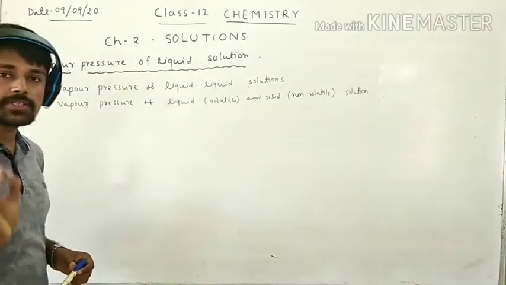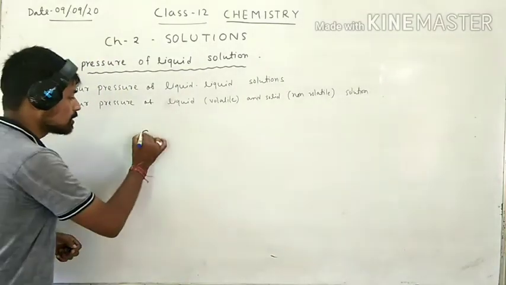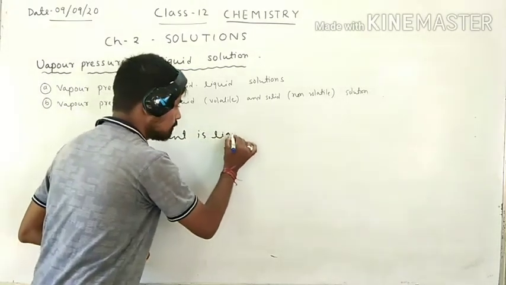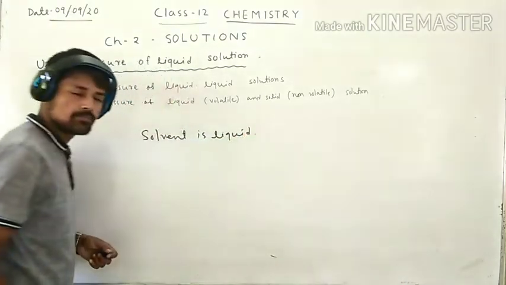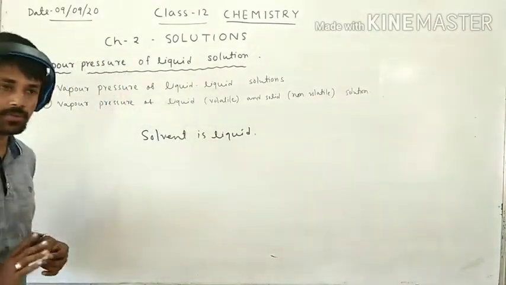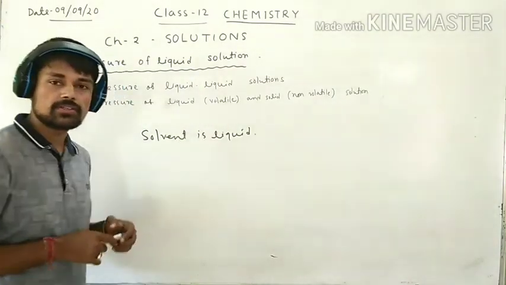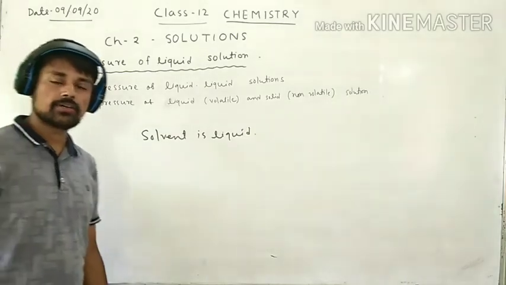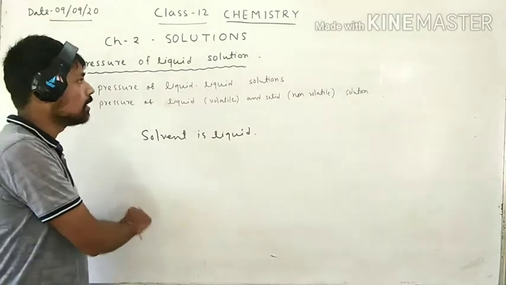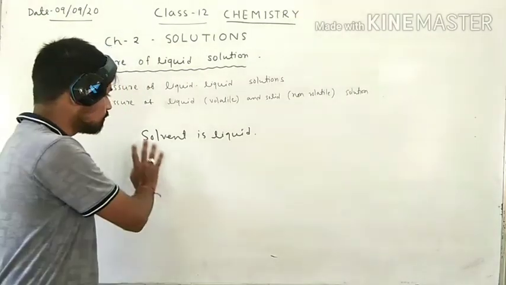Liquid solutions means the solutions where the solvent is liquid. Solvent must be liquid for liquid solutions. Solute may be liquid, solid or gas, but the solvent must be liquid.